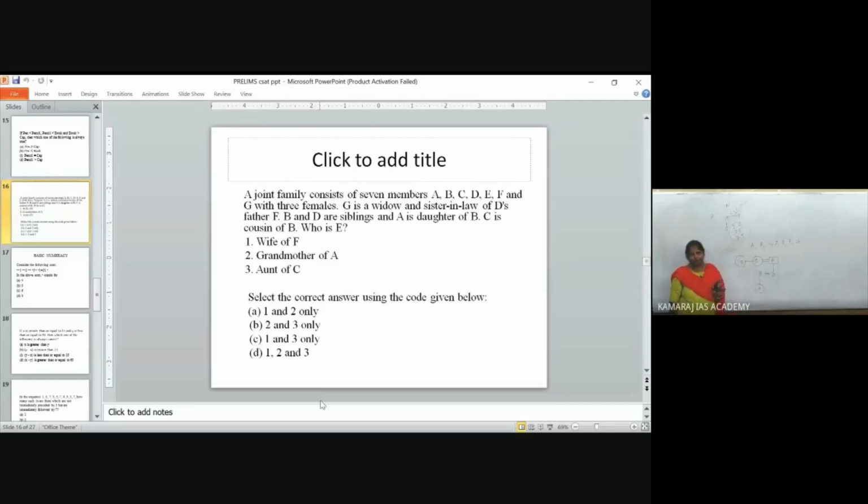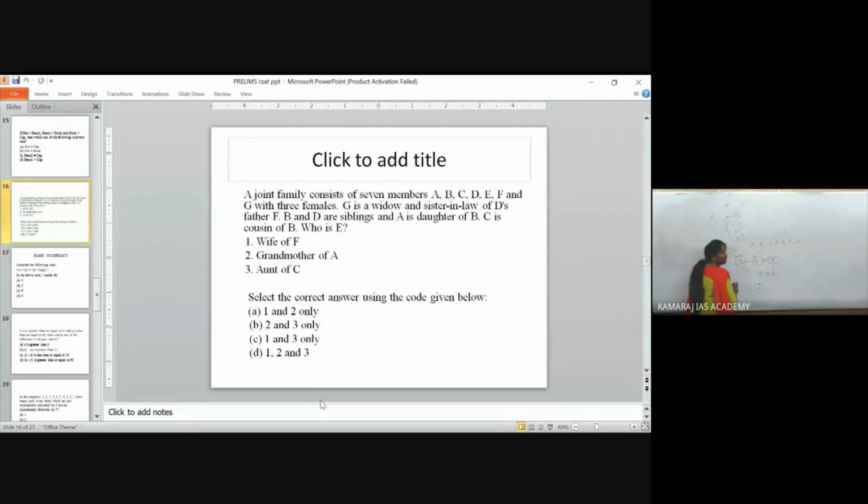Wife of F, because they have given it as only 3 females. So what is the question asked? Who is E? Wife of F. Right. Grandmother of A. Yes. Aunt of C. Right.